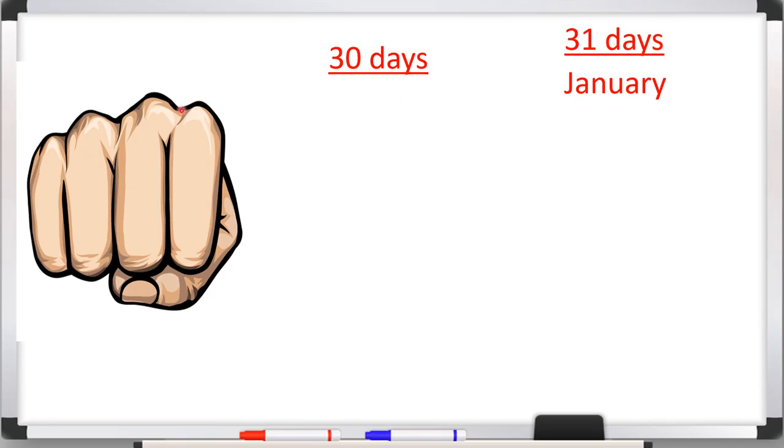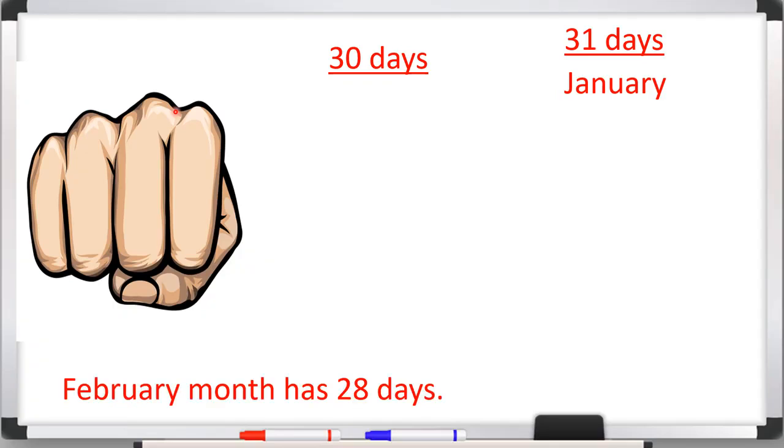Okay beta, now February, we know that February has 28 days. Okay, because I told you earlier that February month has either 28 days or 29 days. Okay, so here February month has 28 days. After that March, this is the upper impression, so again we will write here March. Now April, lower impression, so April has 30 days, so here we will write April. Okay, then May, this is the upper impression, so 31 days are there, so we will write here May.